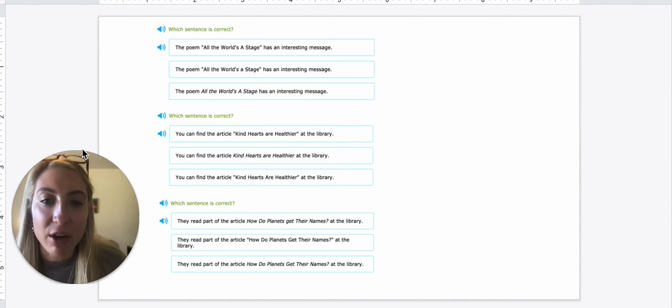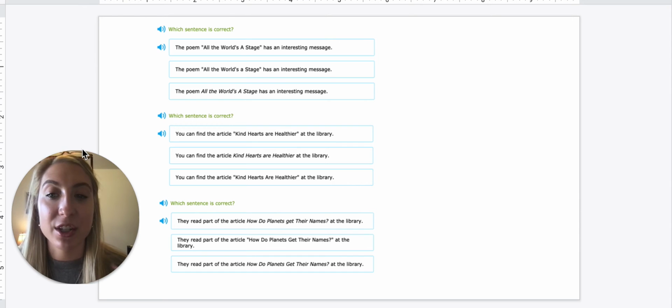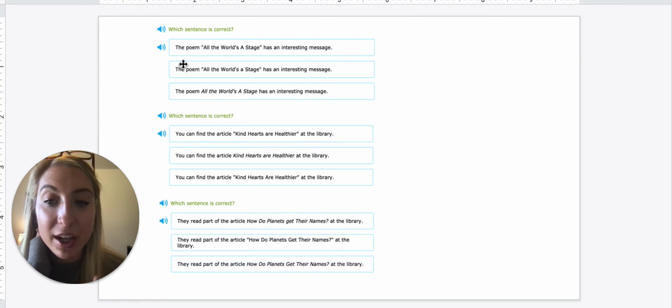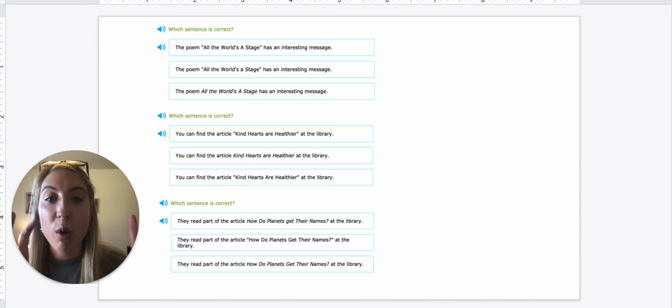We're going to be reading it in a sentence. Before, we just worked with which one was the correct title, now we're going to have the title in a sentence and have to decide which one is correct. So when we're reading the sentence, it says, the poem, All the World's a Stage, has an interesting message. They're already telling us what kind of title it is. It's a poem. So now I have to remember, is a poem italicized or in quotation marks? From before, a poem is in quotation marks.